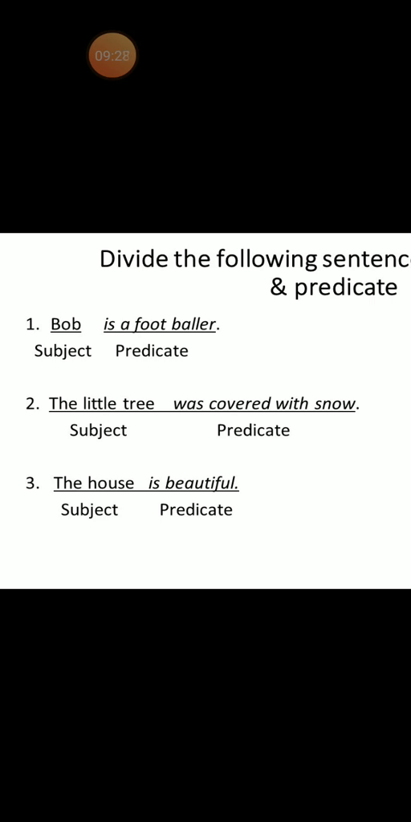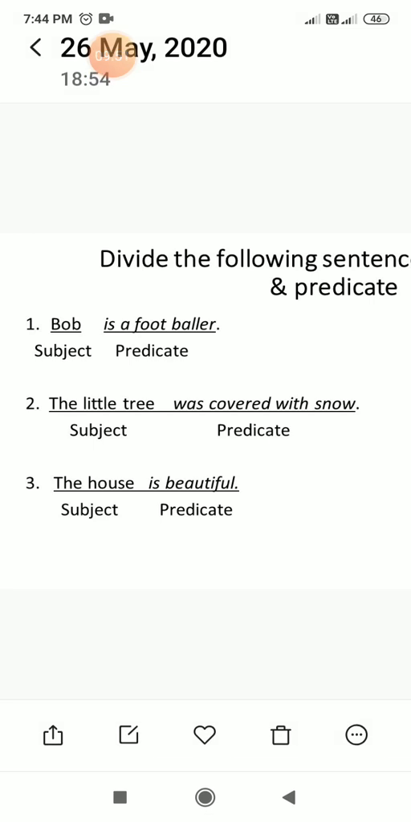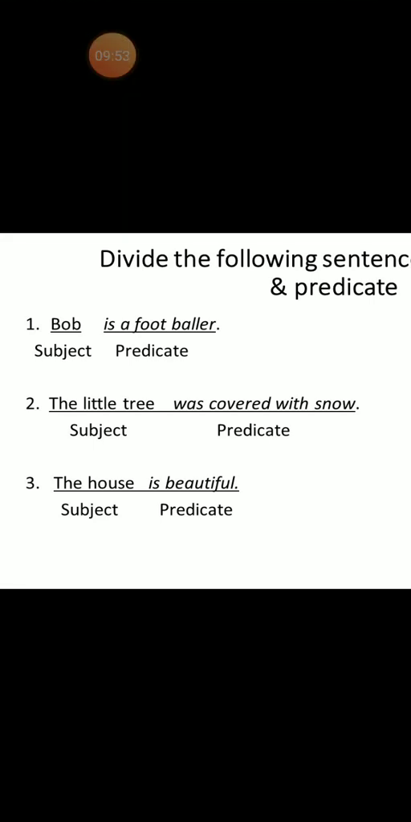And the last one is the house is beautiful. Now here, what is beautiful? We are talking about the house. Here we are mentioning a thing. What are we mentioning? A thing. So, the house is beautiful. Okay. It is a person or thing we talk about. What is our subject? It is a person or thing we talk about. So, the house is our thing. We are talking about the house. So, it is our subject.